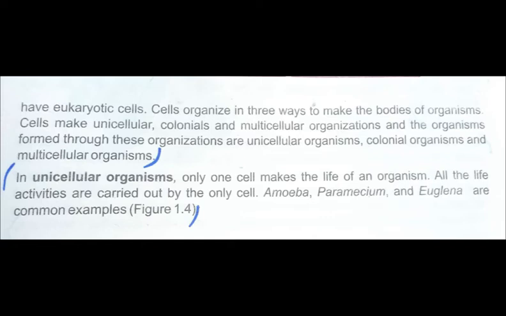Okay students, now we can see the arrangement of cells in the bodies of living organisms. We have discussed the 5 major groups, then the basic types of cells. Now we will discuss the arrangement of cells in the bodies of organisms. Cells make unicellular, colonial and multicellular organizations, and the organisms formed through these organizations are